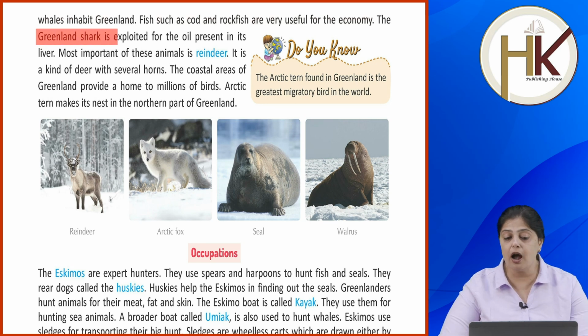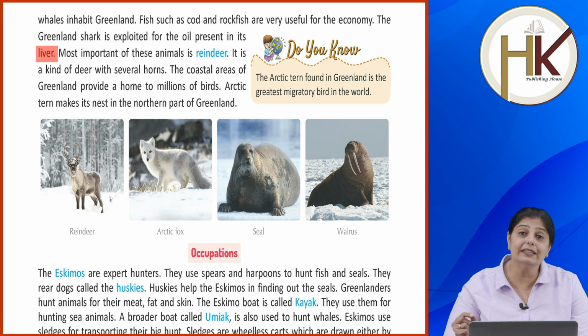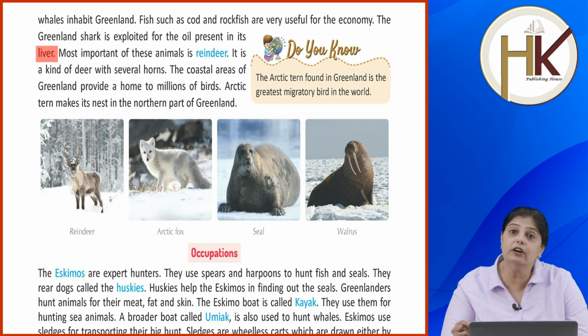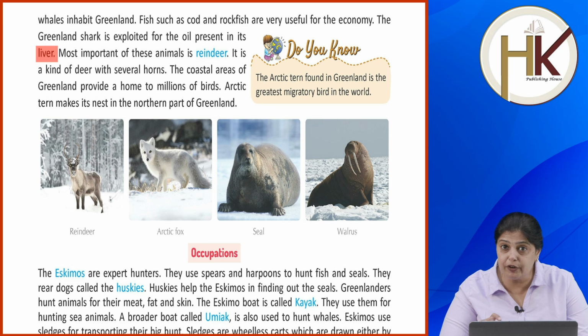The Greenland shark is exploited for the oil present in its liver. So Greenland shark, as I said, they have this oil. Greenland sharks and Greenland cods are all used for their oil, which is present in their liver. That is why it is known as the cod liver oil, because this oil is present in their liver.